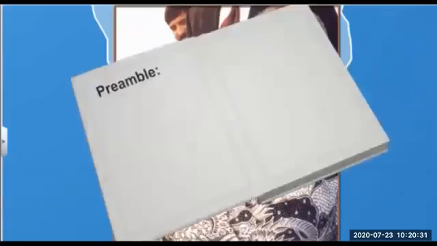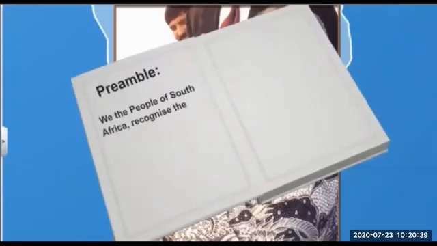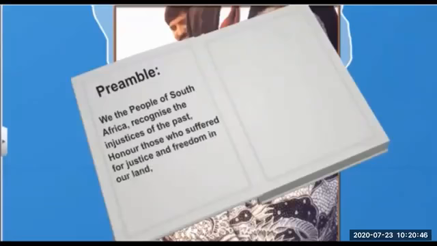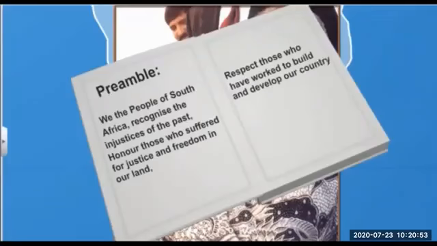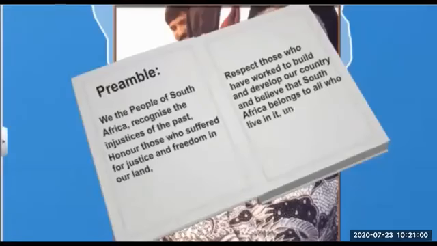The preamble of the Constitution reads as follows: We, the people of South Africa, recognize the injustices of the past, honor those who suffered for justice and freedom in our land, respect those who have worked to build and develop our country, and believe that South Africa belongs to all who live in it, united in our diversity.